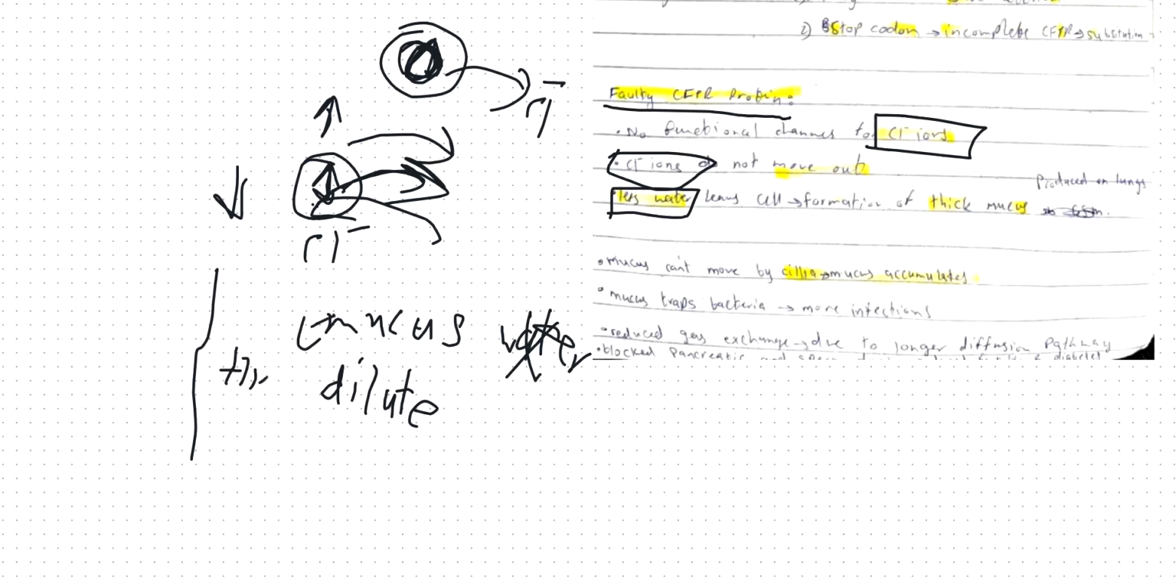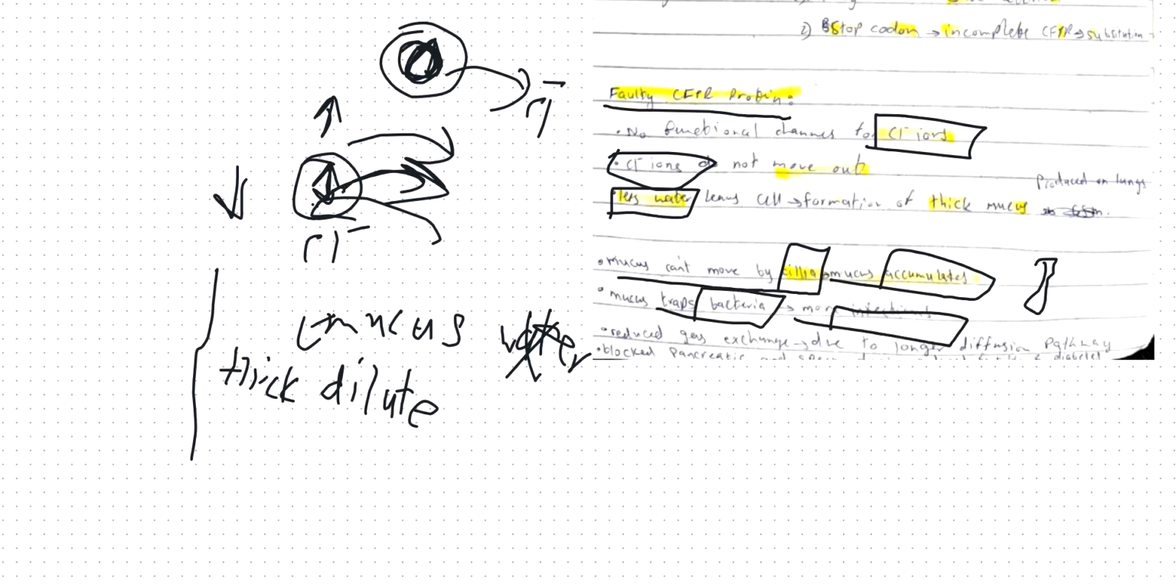And when mucus is thick, it can't be moved freely by cilia. So mucus would accumulate, and this causes mucus to trap more bacteria. When mucus traps more bacteria, you'll have more infections. This would also reduce gas exchange due to a longer diffusion pathway. Basically, the mucus would accumulate on the lining of cells and increase the distance for diffusion. More distance will mean that oxygen will diffuse slowly into cells, so you'll have reduced gas exchange. So these are the symptoms of cystic fibrosis.